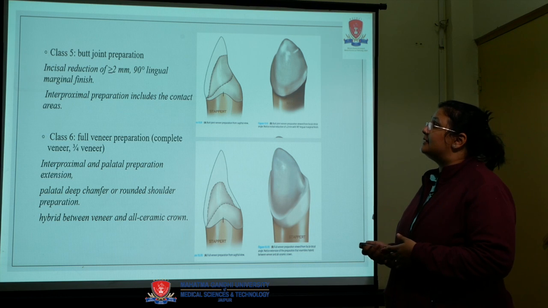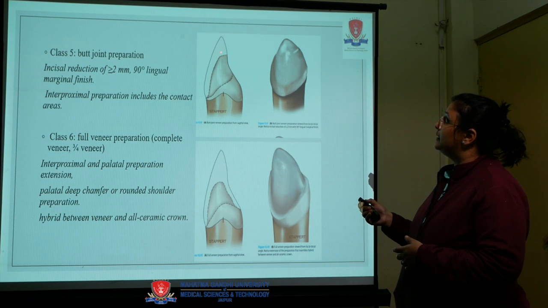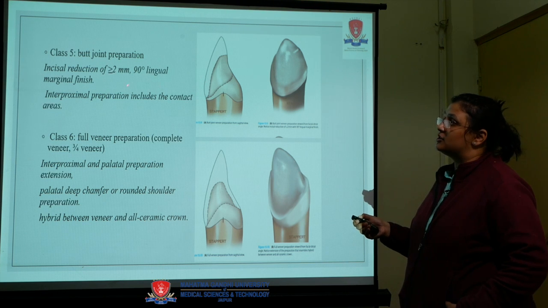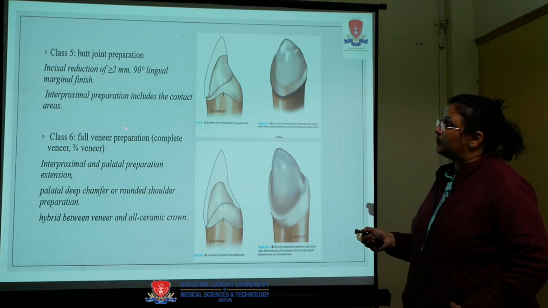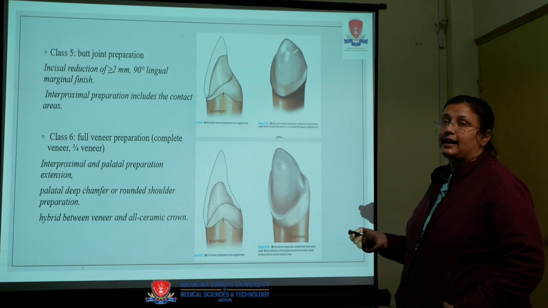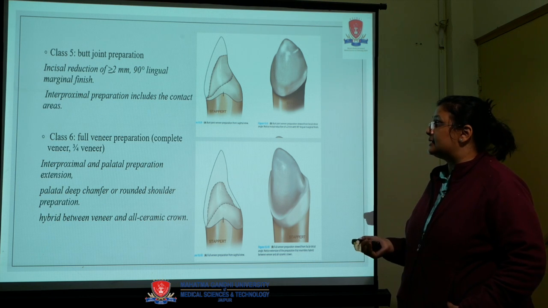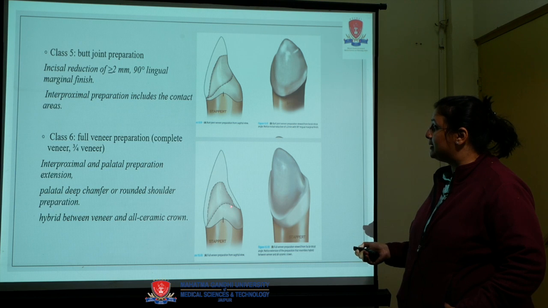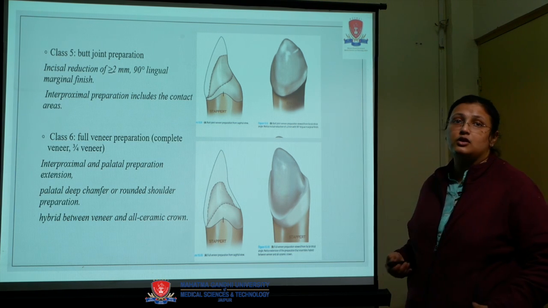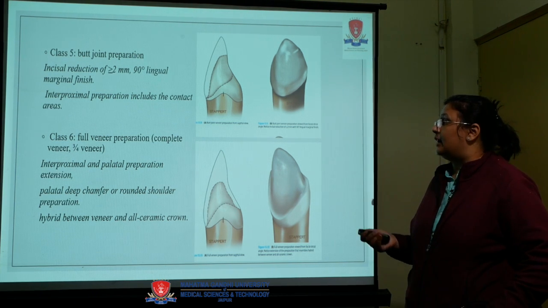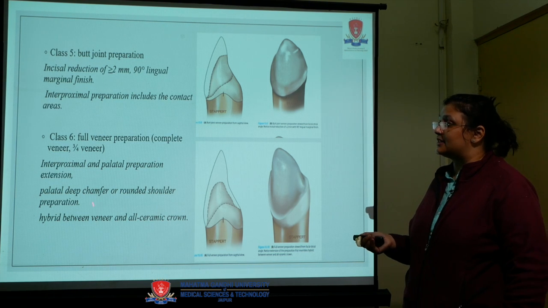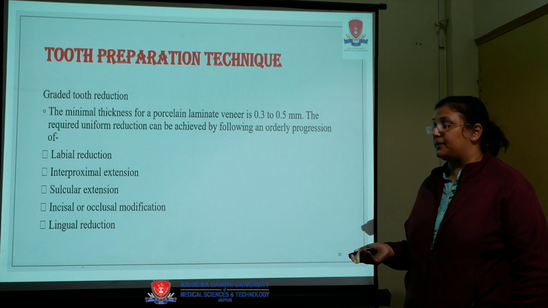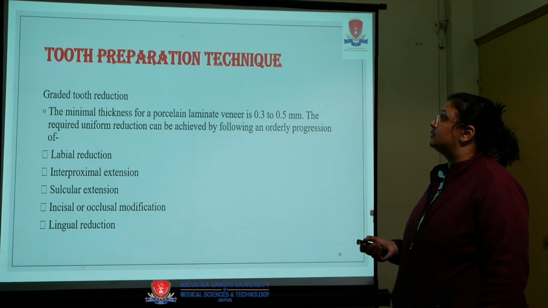Butt joint: in this, incisal reduction of approximately 2 mm is done and a 90-degree lingual margin chamfer is given. Interproximal preparation includes contact areas. Class 6 is full veneer preparation, that is, you have to completely surround the tooth with the veneer, or it is also known as 3/4 veneer. Interproximal and palatal preparation extension, palatal deep chamfer or rounded shoulder preparation, and hybrid structure.